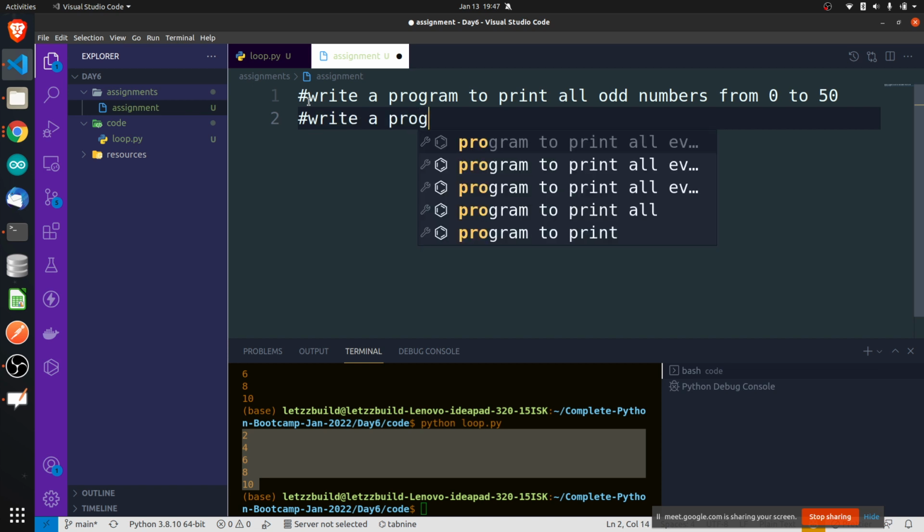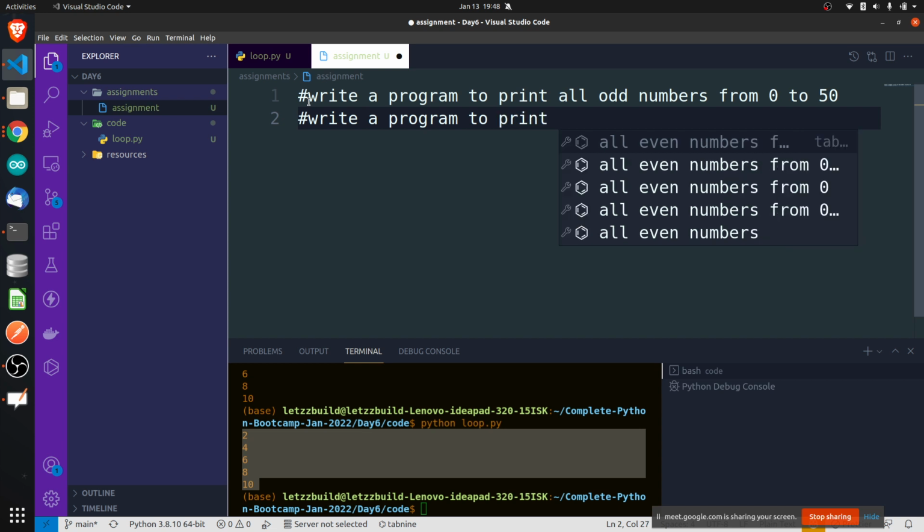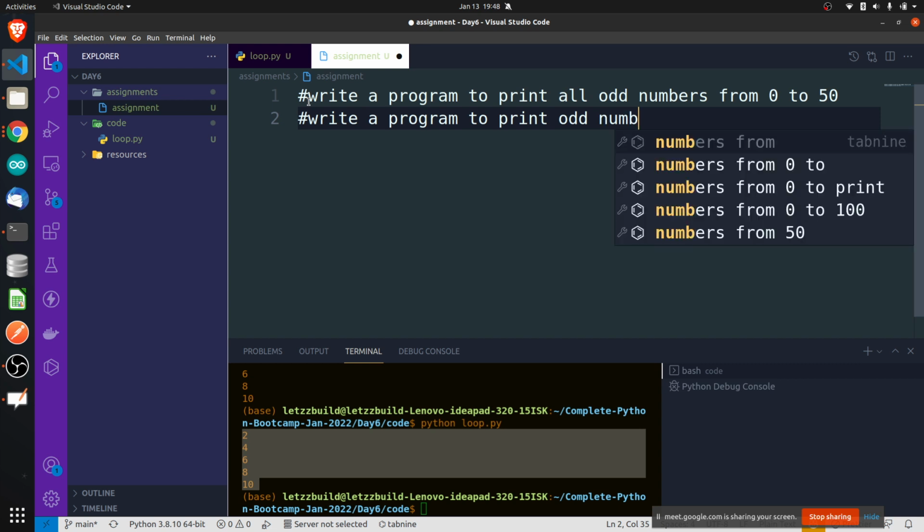Then write a program to print odd numbers again, from 0 to 50 in reverse order.